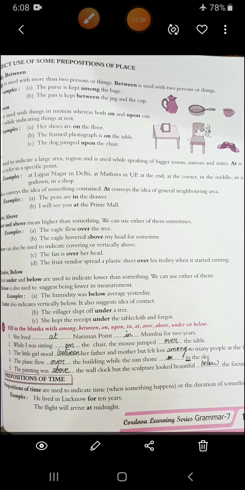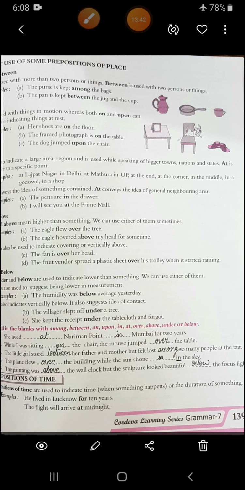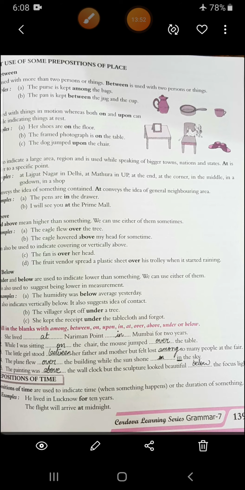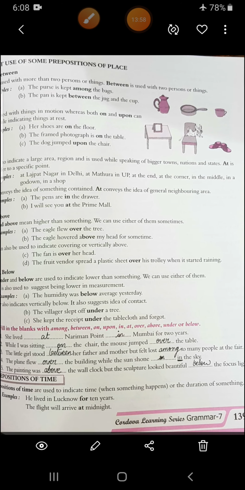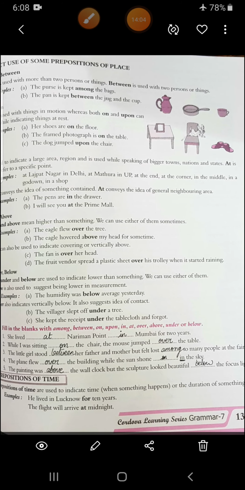Then the little girl stood between her father and mother, but felt lost among so many people at the fair. When she was standing between two persons, we have used between, and when she was there among many people, we have used among. The plane flew over the building while the sun shone in the sky. See, it is already given, just underlined in. The painting was above the wall clock, but the sculpture looked beautiful below the focus light. Alright.